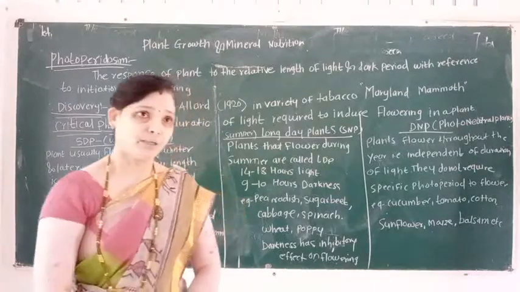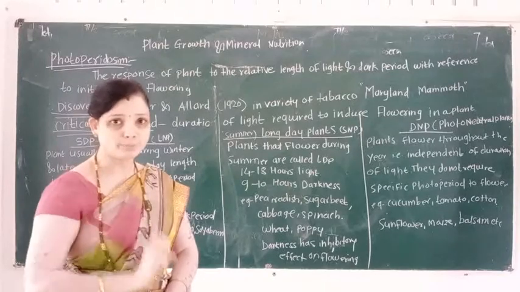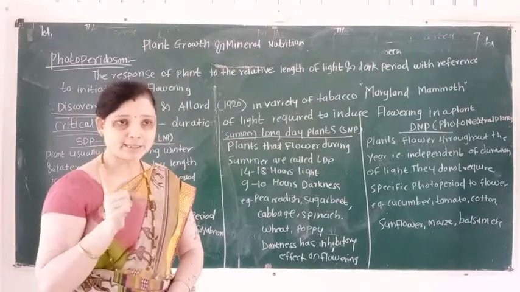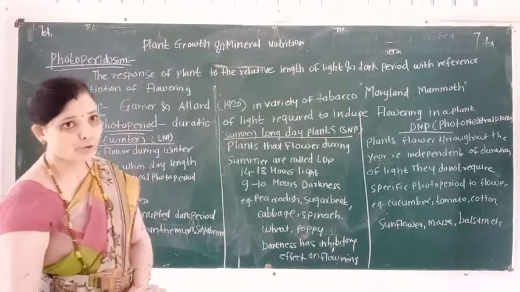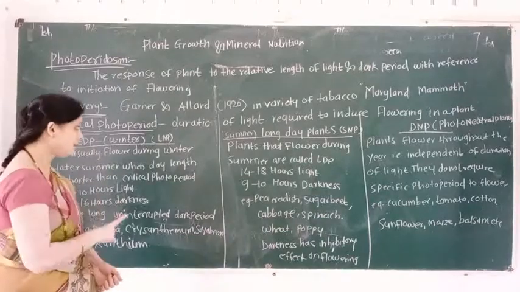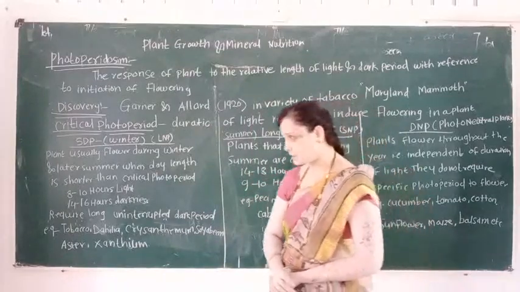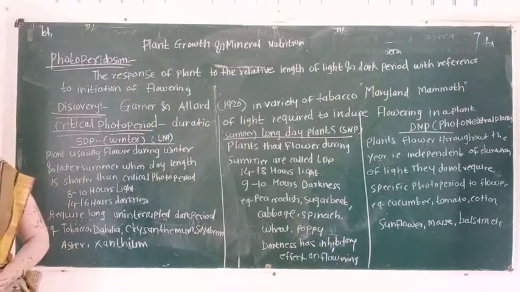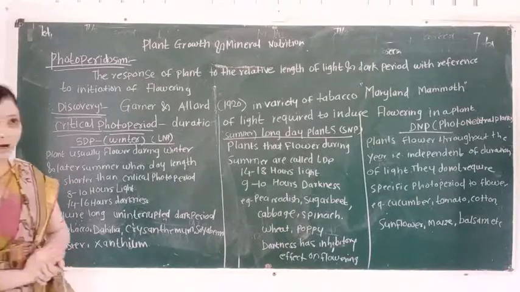So students, in this lecture we first learn the first type of plant. This type is known as SDP, and SDP means a short day plant. Short day plants are also called long night plants, and they are also called winter plants.